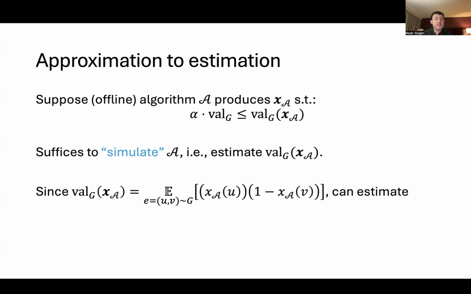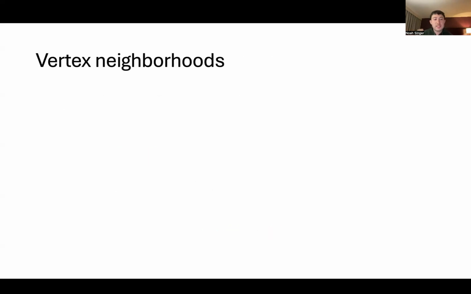And in particular, since the value of this assignment X is just the expected value of X of U times 1 minus X of V over a uniformly random edge UV, we can instead just estimate this joint distribution of X of U and X of V, where UV is a randomly chosen edge in the graph. And these are the types of algorithms we're going to be interested in this talk.